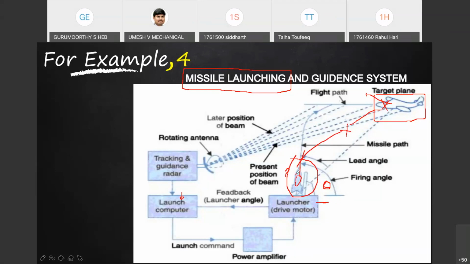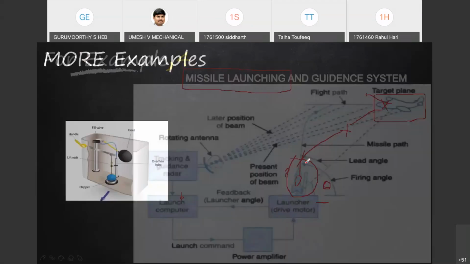So this is an example where the output is varying with time. So it is a time variant type of control system. If it is not changing with time, then it is time invariant. This is just for your information.